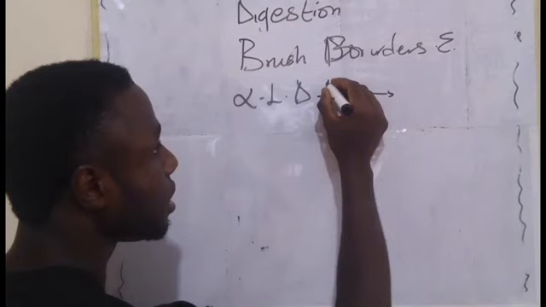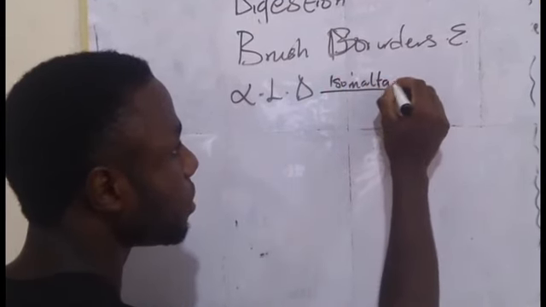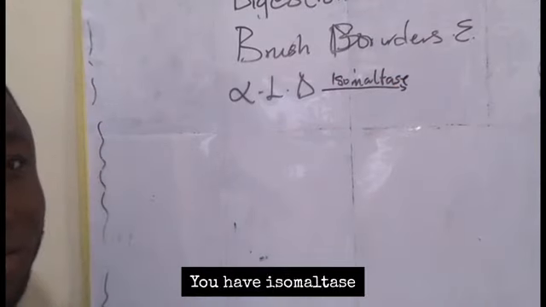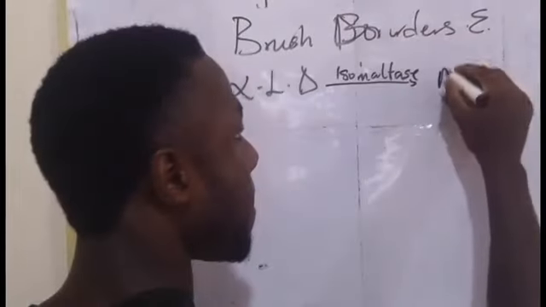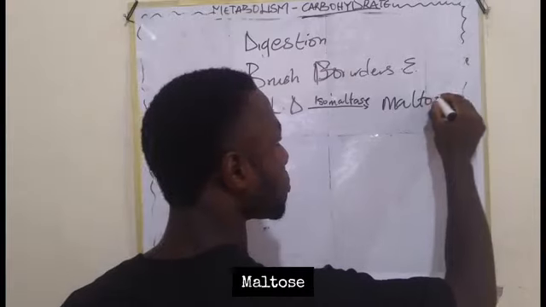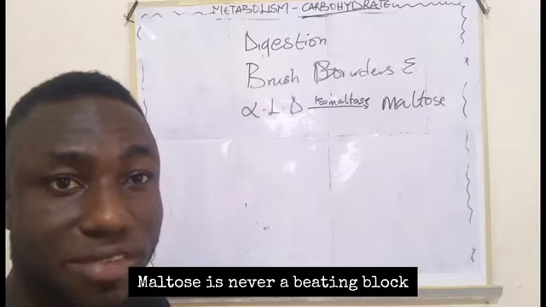We have the isomaltase. Isomaltase will break this down into maltose. Remember, maltose is not a building block, okay? Maltose is never a building block.